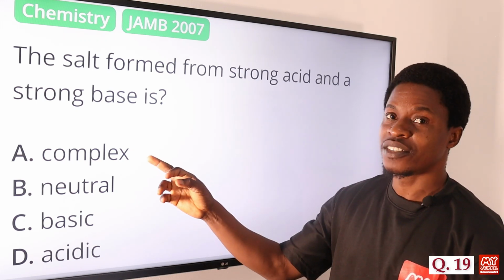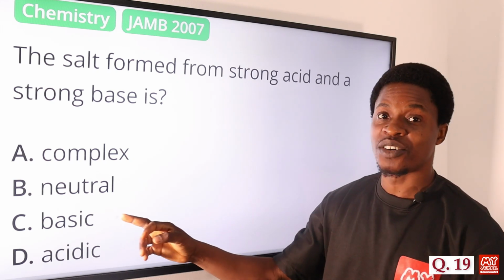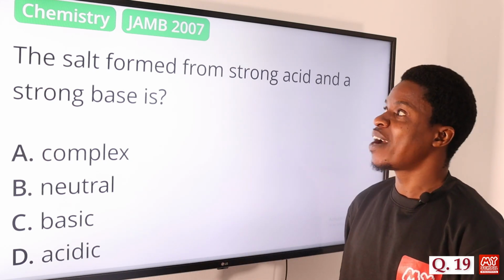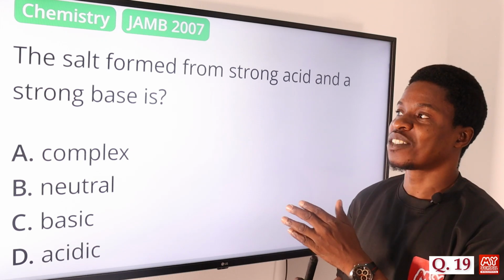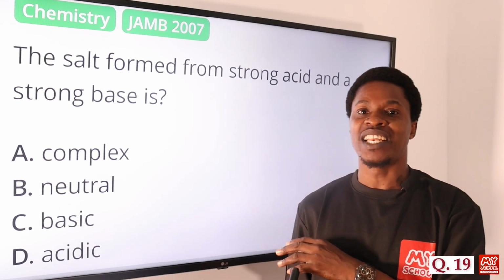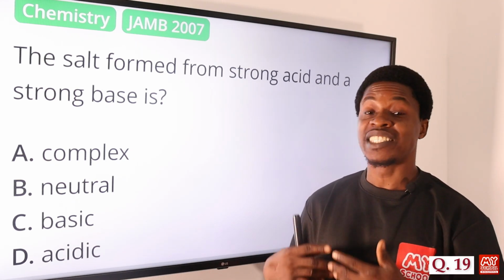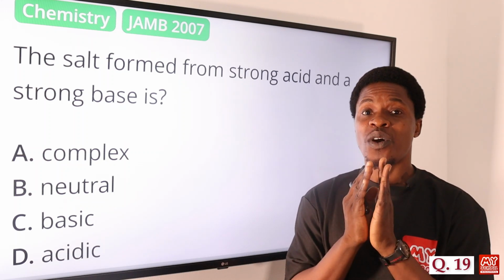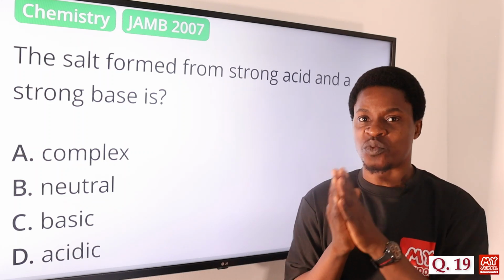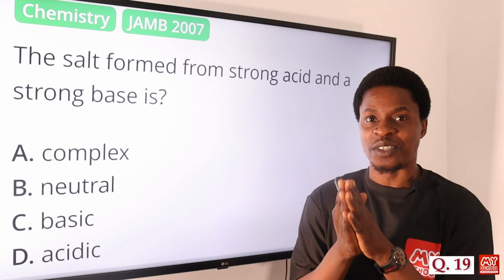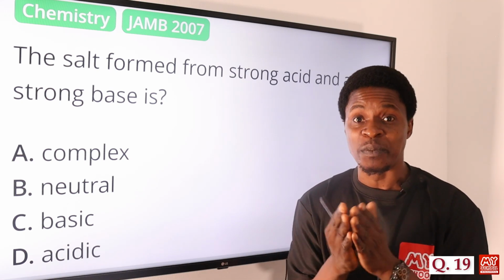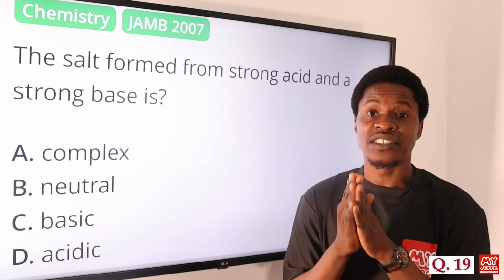Is it a complex salt? Is it a neutral salt? Is it basic salt? Is it acidic salt? Now, when a strong acid reacts with a strong base, usually we form salt and water. Of course, that's a neutralization reaction. Because both of them are strong, no one is stronger than the other one, the equation is going to be balanced. So which means that we are going to have a neutral salt.